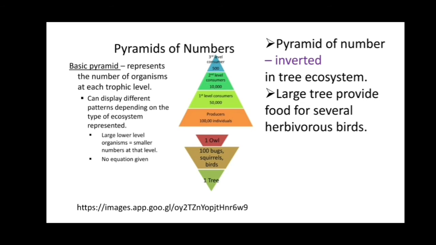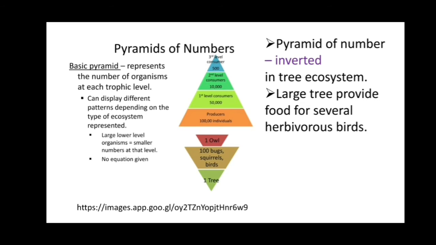Again, the pyramid of number is inverted in the case of a parasitic ecosystem, which is present on a tree. As we know, a single tree provides food or shelter to more than one bird. On that bird, parasites are present.